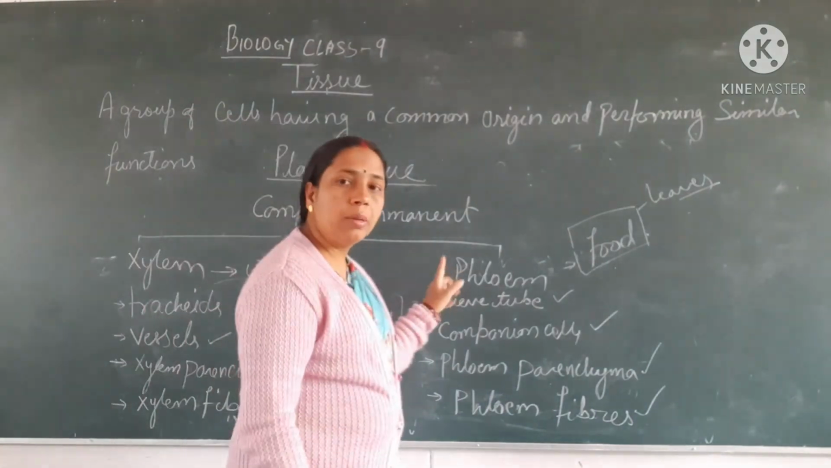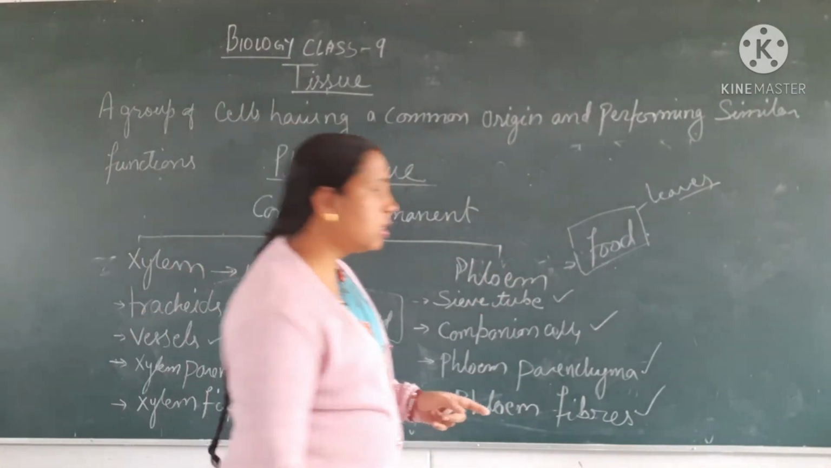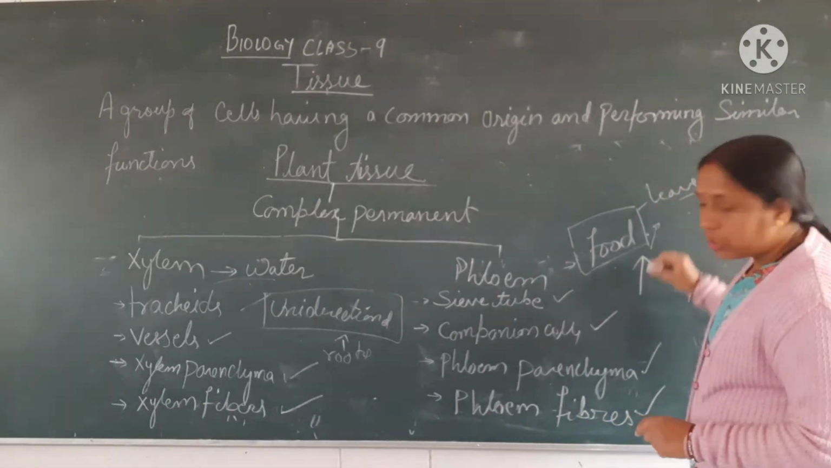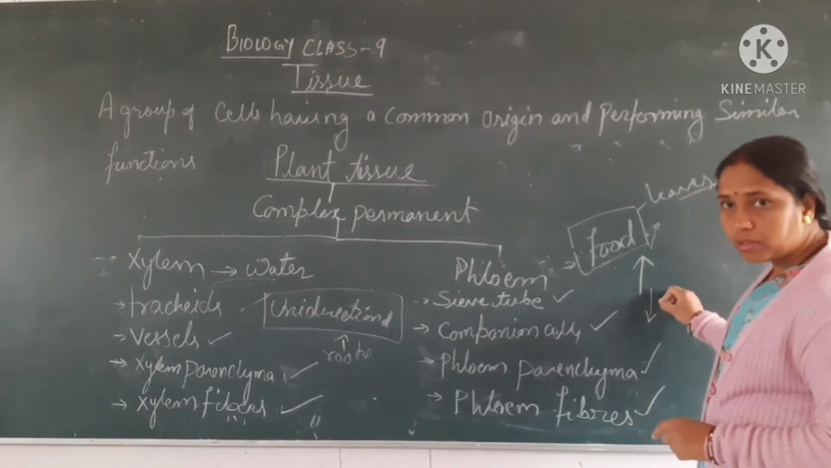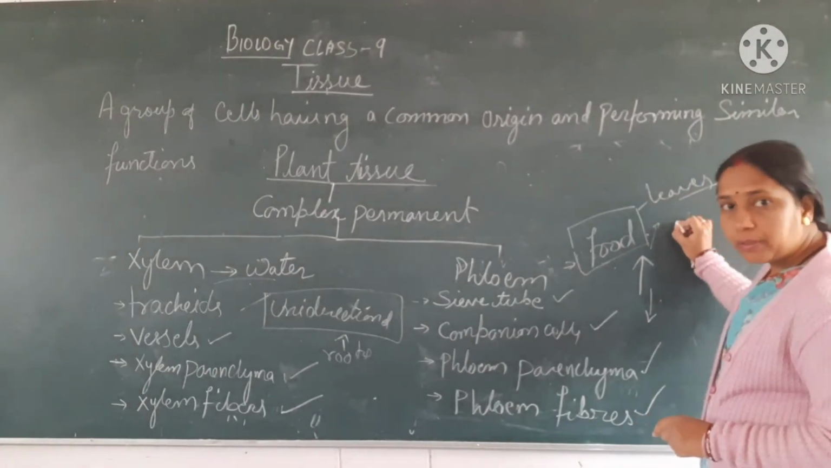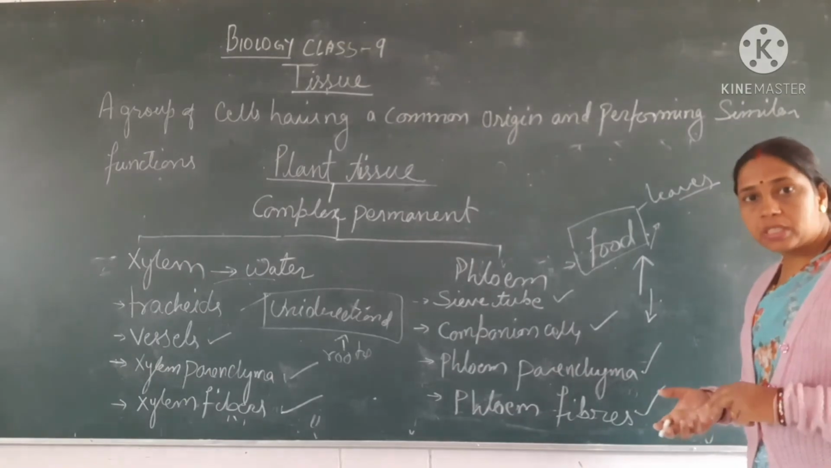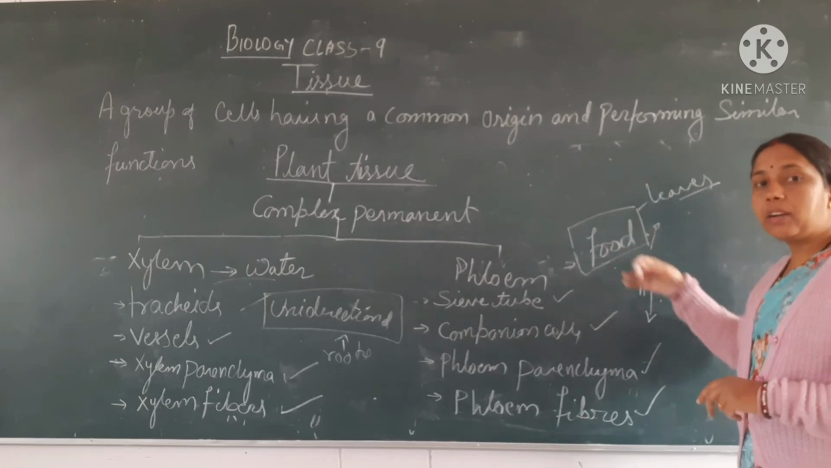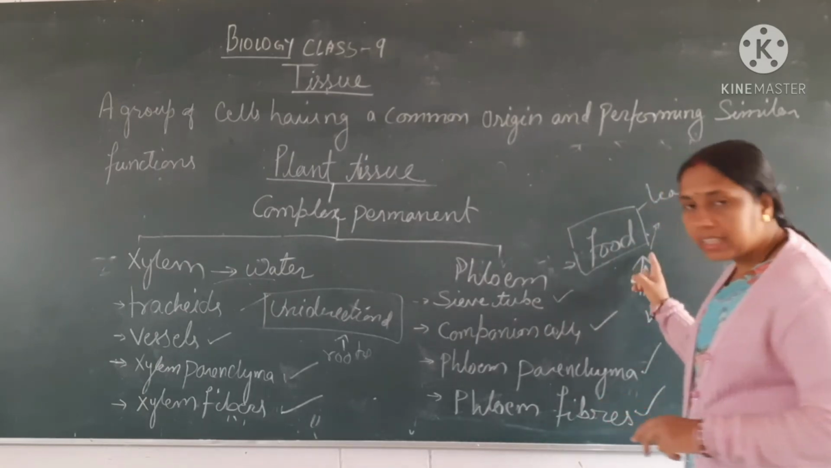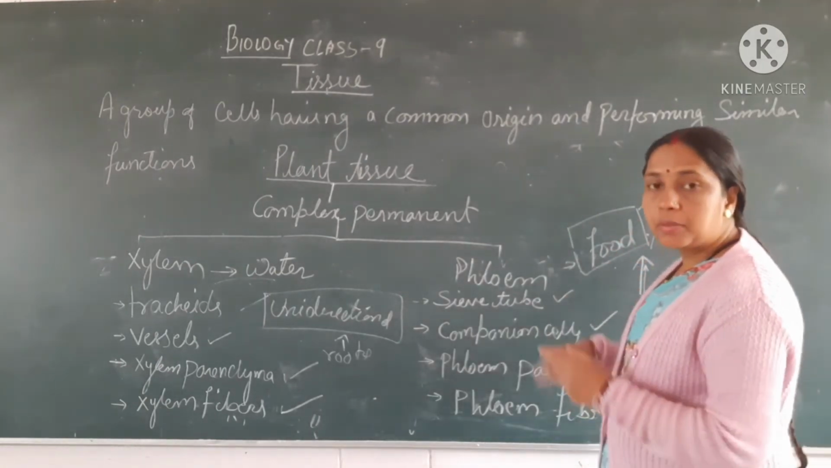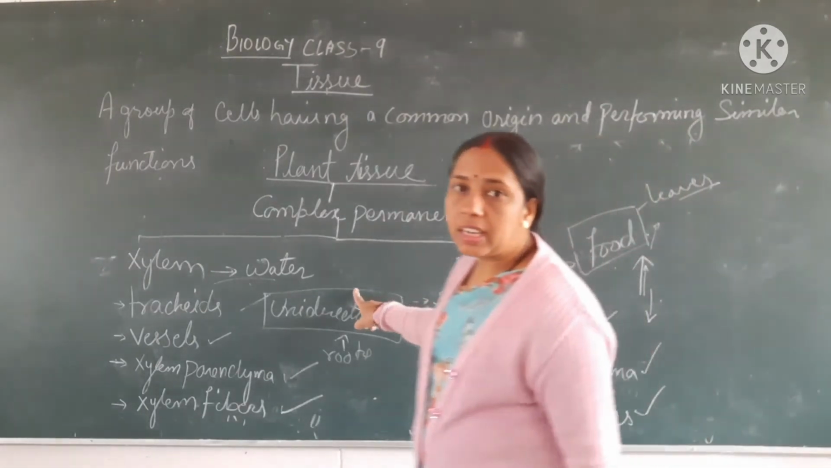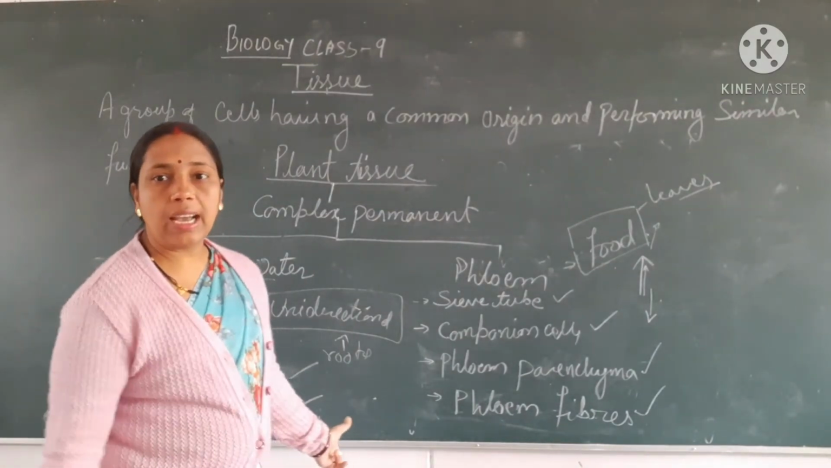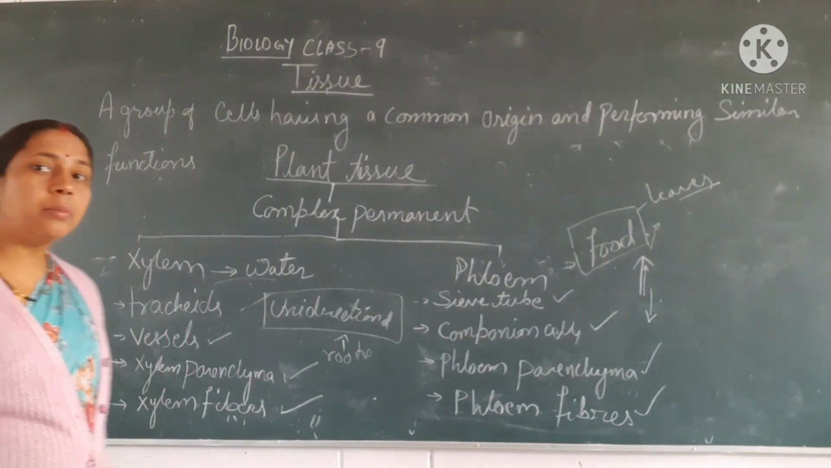And the function of phloem is bidirectional. Bidirectional, why? Because the food is being transported in upper direction also and in lower direction also. Means from the leaves food is given to the roots also and the lower leaves can also prepare their food and it can transport to the upper part of the plant also. So the conduction of food is bidirectional and conduction of water is unidirectional. So students, you can note it down and will continue with the animal tissue.